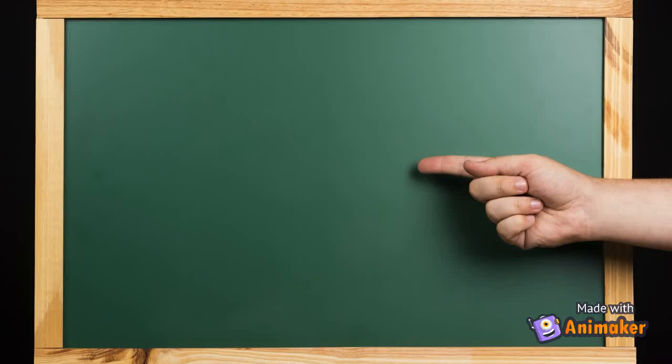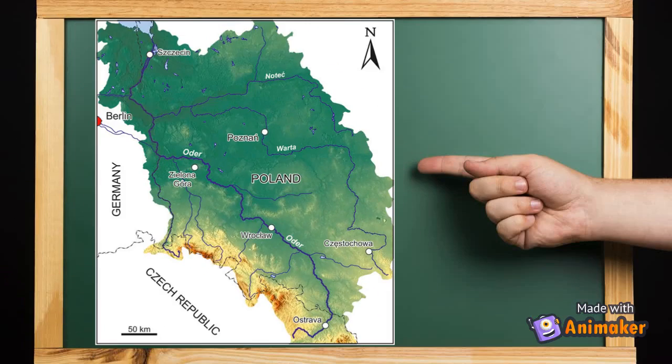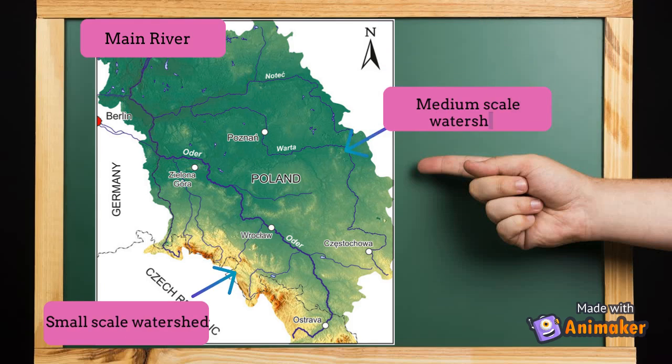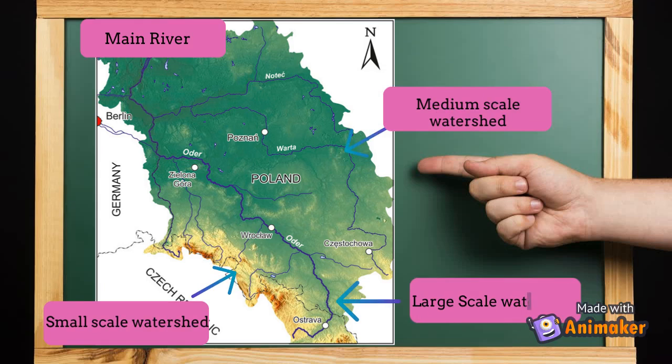Here is an example of how hierarchy theory can change the landscape. As we can see, the river watershed has a few sub-watersheds. They come along with the main river. By using the hierarchy theory, we can make the river watershed into a classification. Each watershed becomes a different scale, such as small-scale watershed, medium-scale watershed, semi-large-scale watershed and large-scale watershed.